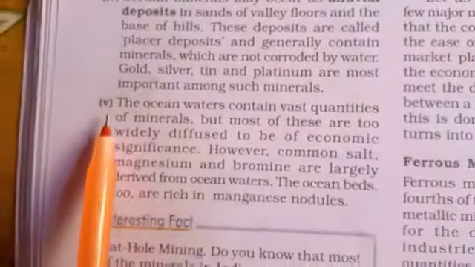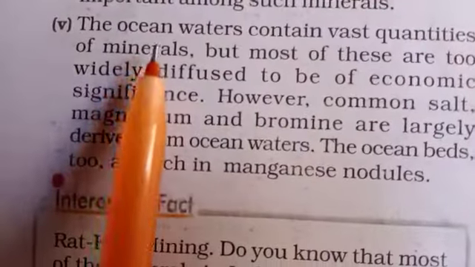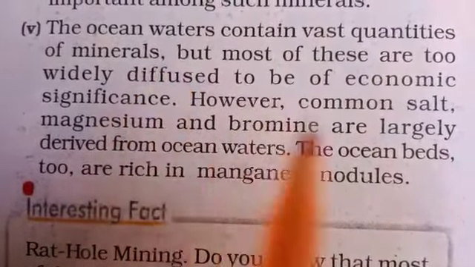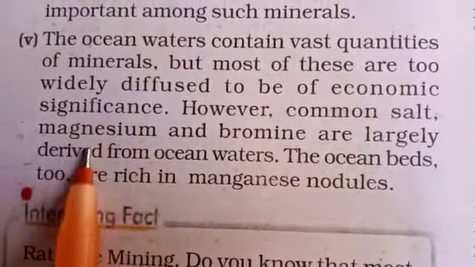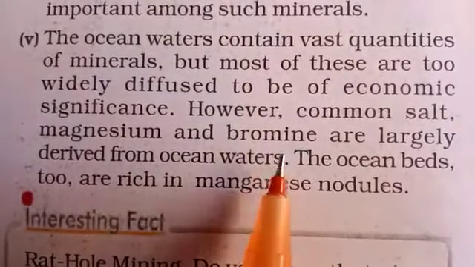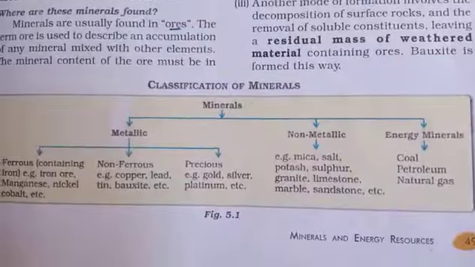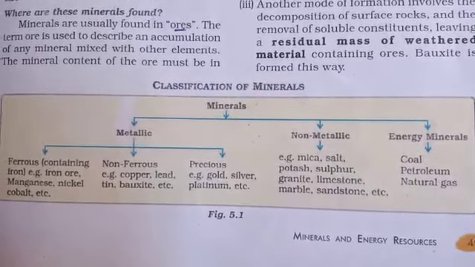Next one, fifth point, some minerals occur in ocean water, for example common salt, magnesium, bromine. These are found in ocean water. Now look at the classification of minerals.